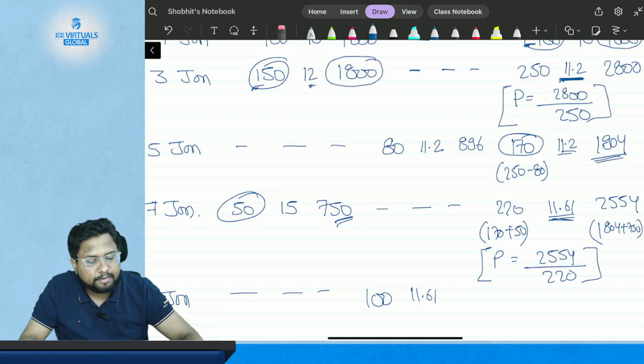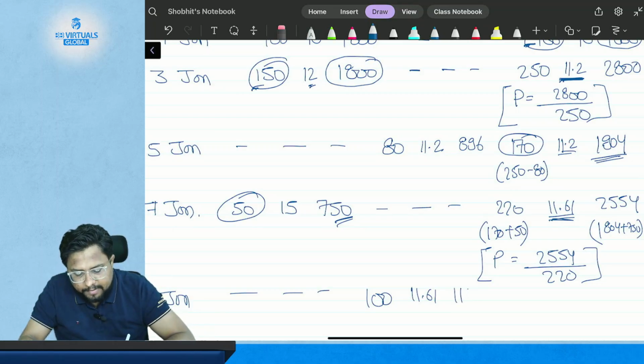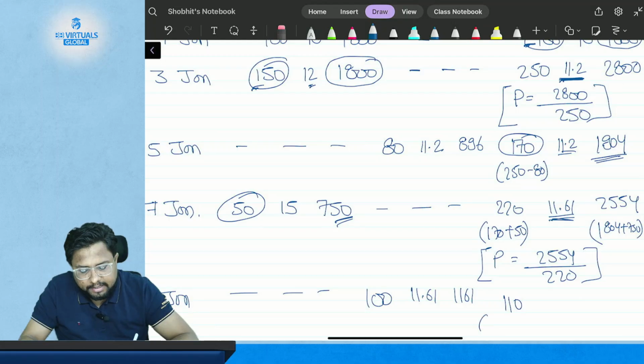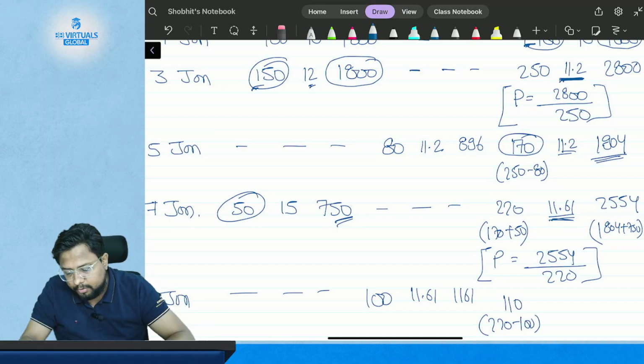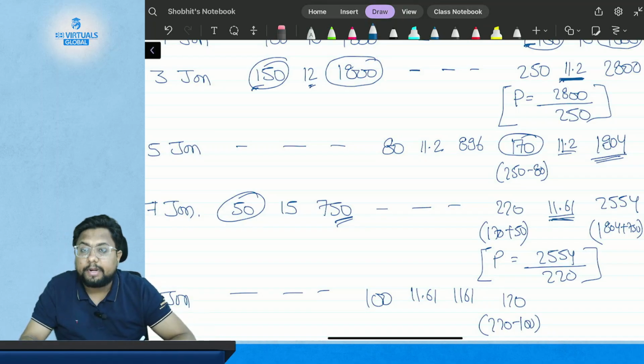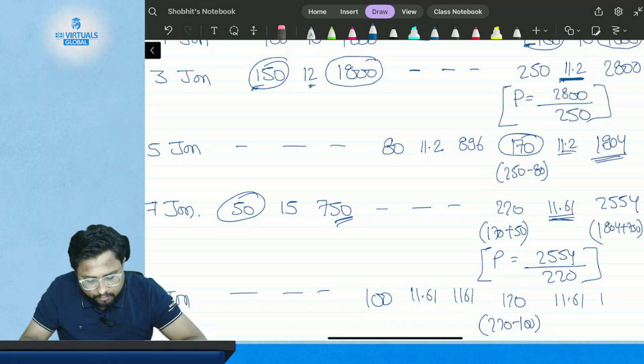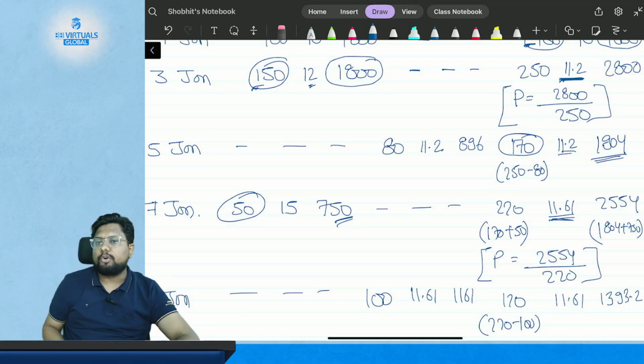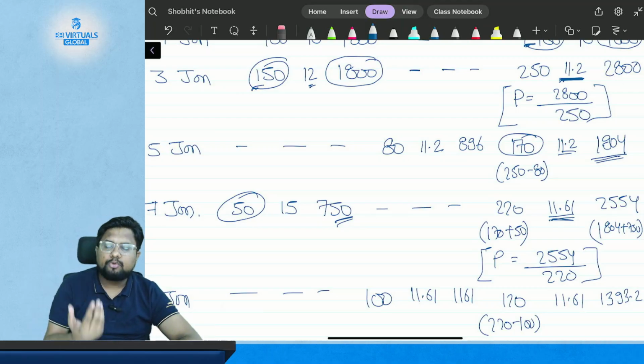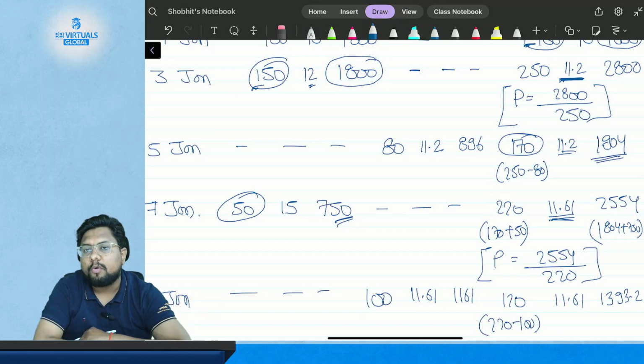So 11.61 multiplied by 100 will be 1161, and you are left with what? That is 220 minus 100. You are left with 120 kgs at the rate of 11.61. So 11.61 multiplied by 120 is 1393.2. Okay, so this is how the cumulative weighted average pricing method works.